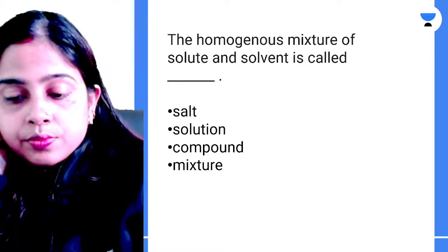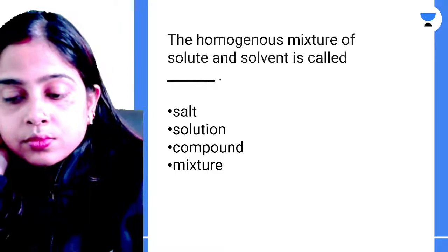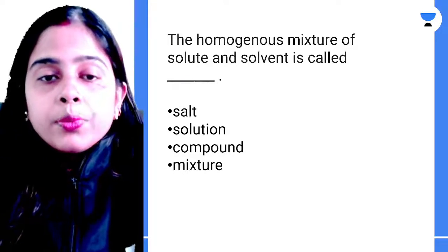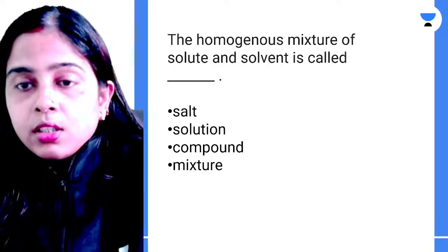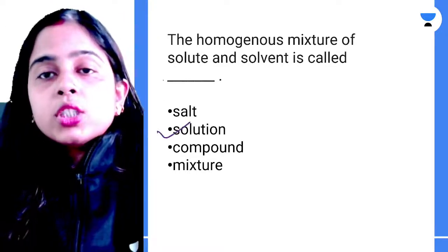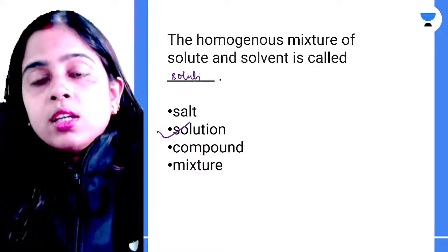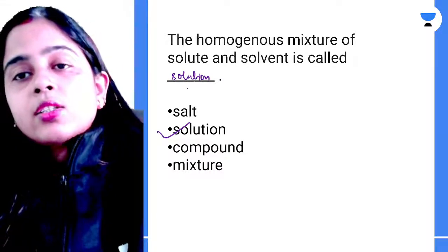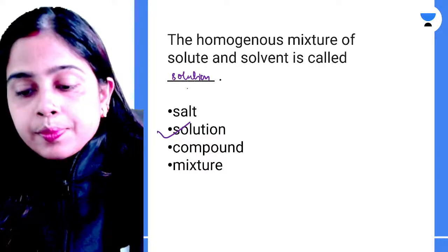Anyone? So here the answer is solution. I told you just now that if you have a homogeneous mixture of solute and solvent, it is called a solution.